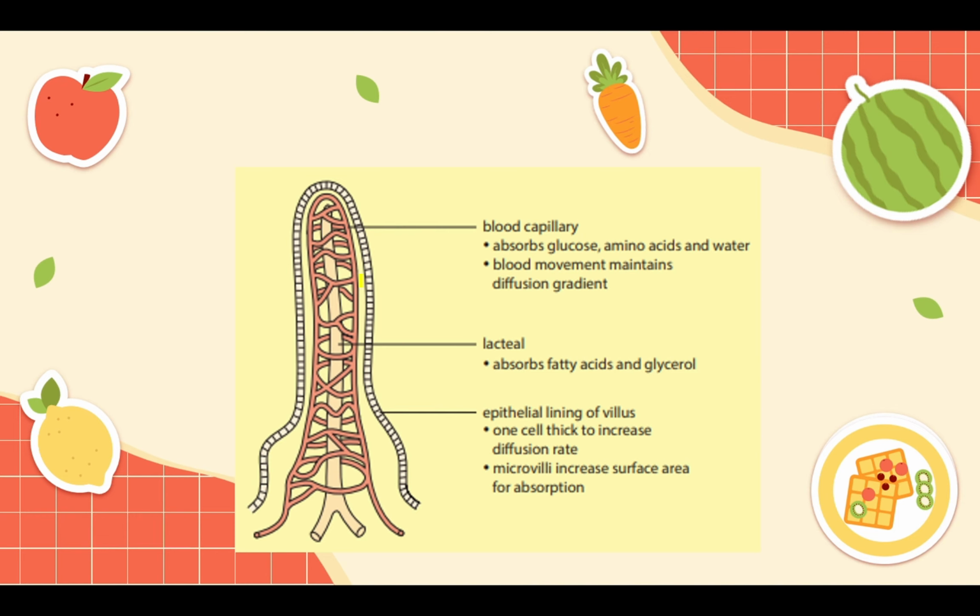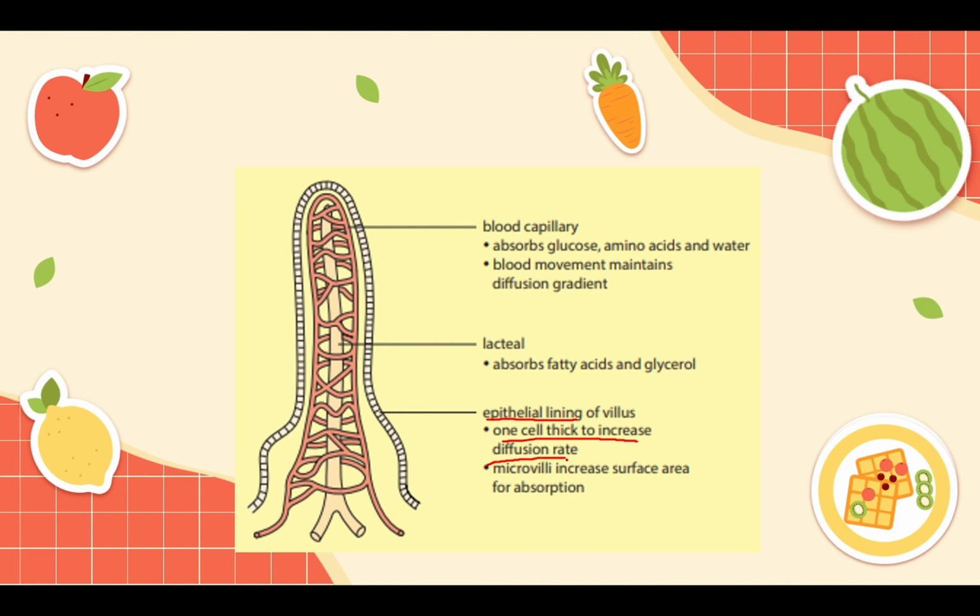Now this long finger-like structure is known as villi. I'm gonna use the pen right here. You need to know the parts of this thing, starting with the outermost layer, which is the epithelial lining that we talked about earlier. It contains maltase on its surface to break down maltose, and is one cell thick to increase diffusion rate.